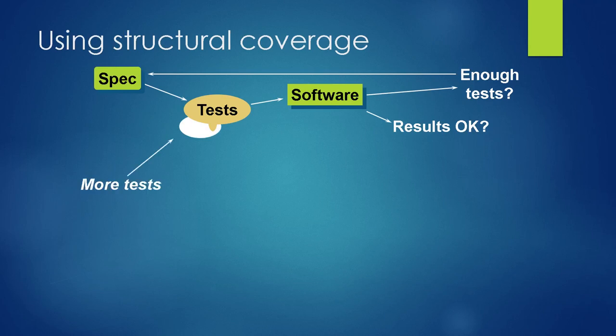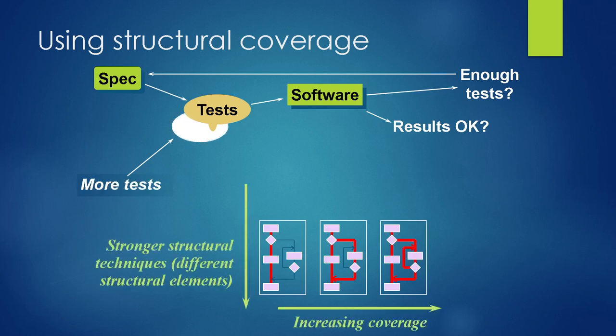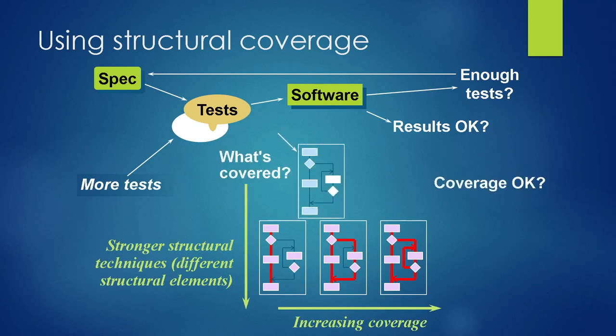Now we are going to start with the structural coverage for white box testing. We all know software is nothing but the set of specifications or requirements in executable form.